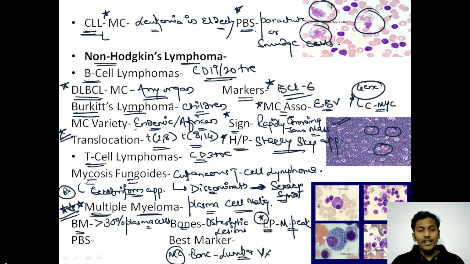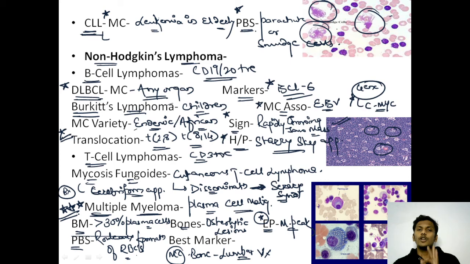Then talking about the peripheral blood smear of multiple myeloma, on which images have come earlier also. In almost all exams there were images. First of all, the peripheral blood smear can show Rouleaux formation. What do we mean by Rouleaux formation? It is stacking or piling of RBCs onto one another. So the most important feature is Rouleaux formation of RBCs, the stack of coins appearance.